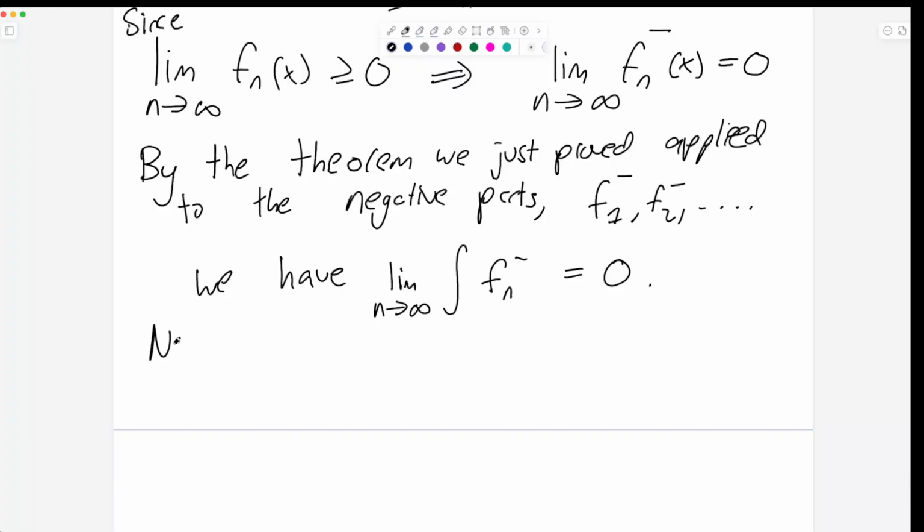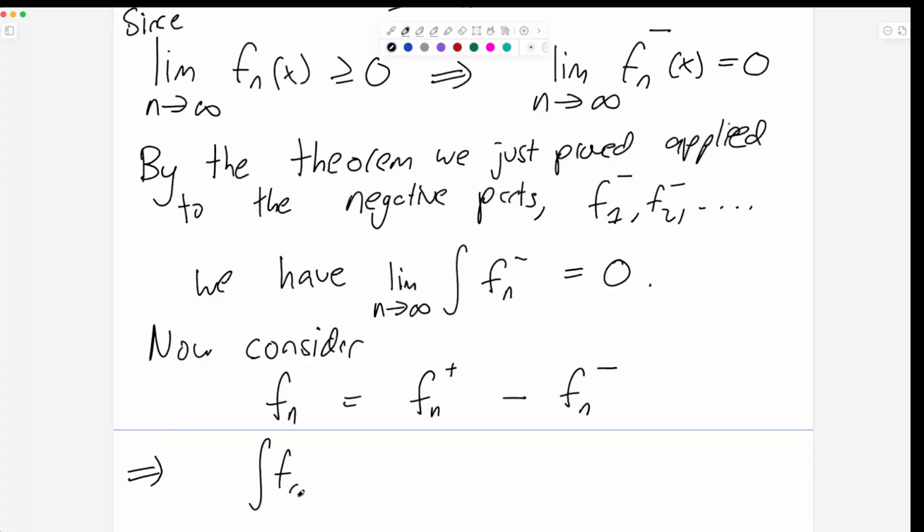So now consider Fn equals Fn plus minus Fn minus, and therefore we can take the integral of both sides. This is okay for step functions, which is something we've proven. That was a lemma that we did a while ago.